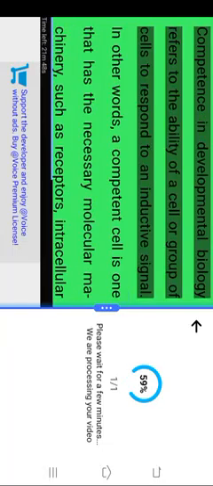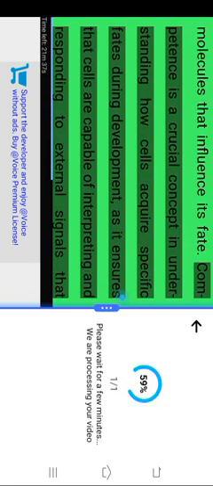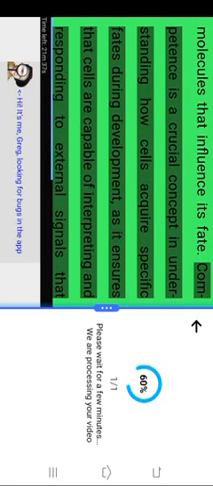Competence in developmental biology refers to the ability of a cell or group of cells to respond to an inductive signal. In other words, a competent cell is one that has the necessary molecular machinery, such as receptors, intracellular signaling pathways, and regulatory proteins, to respond to specific signaling molecules that influence its fate. Competence is a crucial concept in understanding how cells acquire specific fates during development, as it ensures that cells are capable of interpreting and responding to external signals that guide them toward particular developmental outcomes.